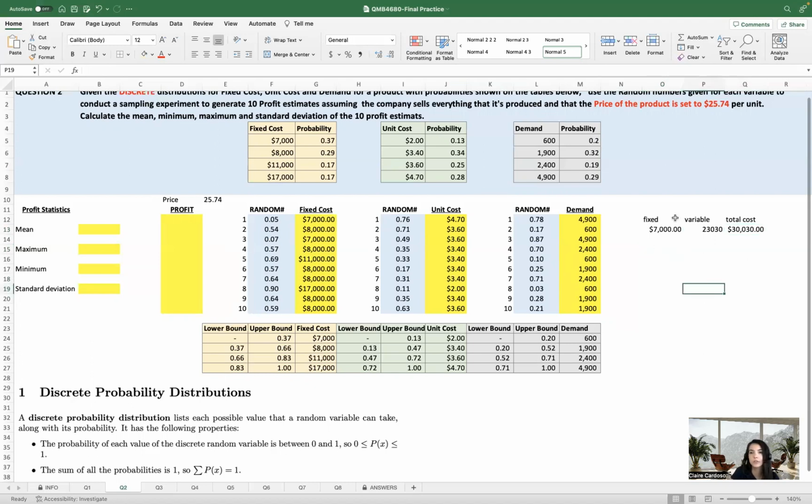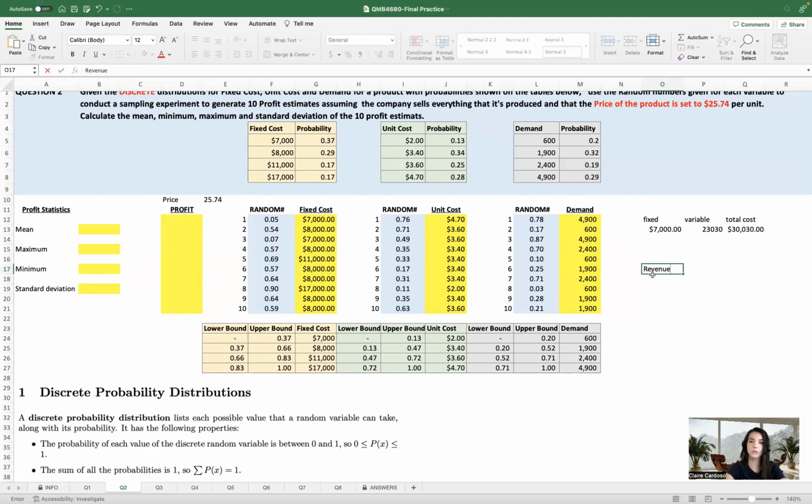That's just for us to understand. We're not going to do that, but just to remember that we have to take into account this calculation here as well. So we know that the formula is, sorry, profit equals revenue minus total cost, right? Or revenue minus cost of goods sold if you're accounting.